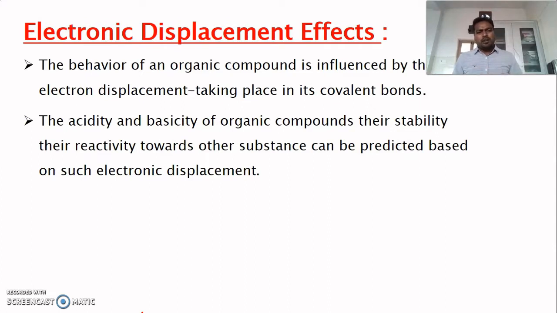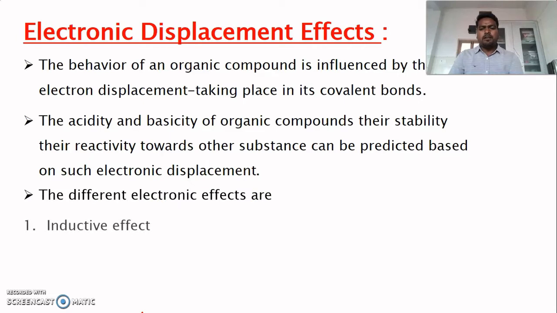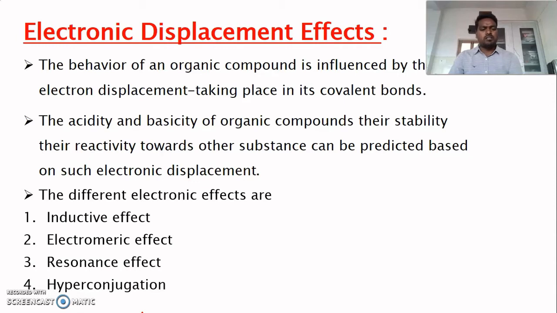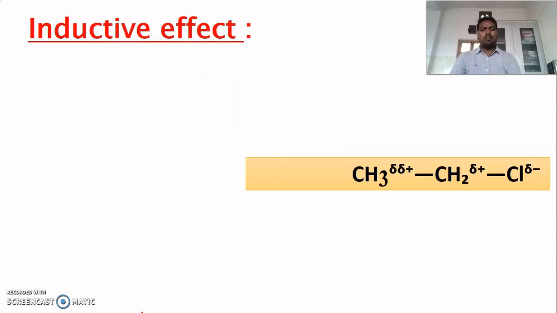So based on the mode of electron displacing from one atom to another atom, we are classifying these effects into four different types. They are inductive effect, electromeric effect, resonance effect and hyperconjugation. So now let us see one by one. Now let us see inductive effect.